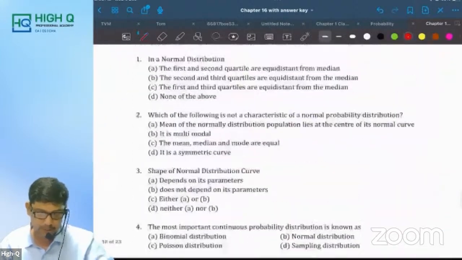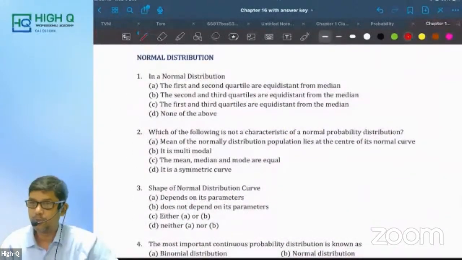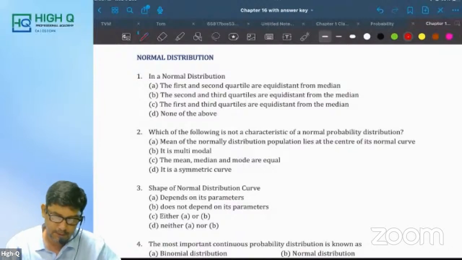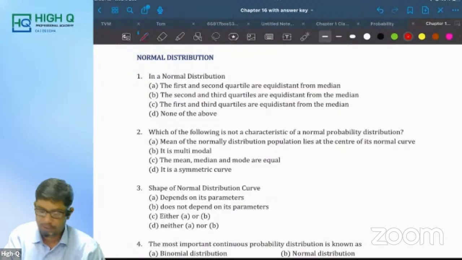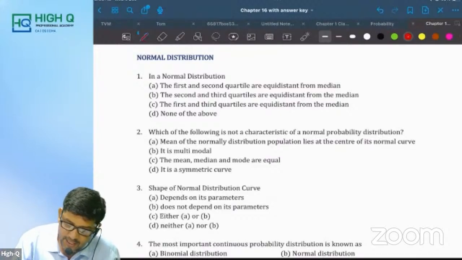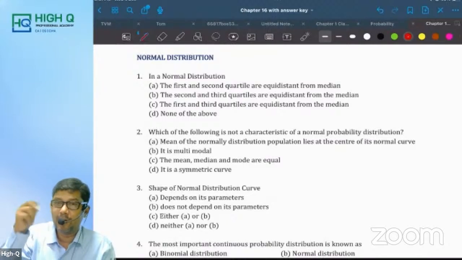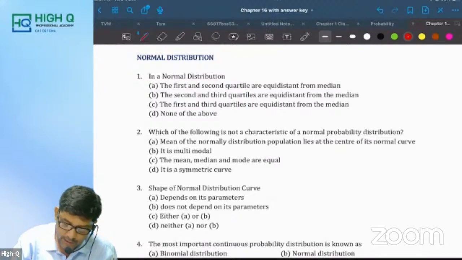Now, are you ready to answer normal distribution? Fine. In a normal distribution, always remember, my dear, all these MCQs are very important. The first and second quartile are equidistant from median? No. First and third quartile are equidistant from median. So what will come? C.